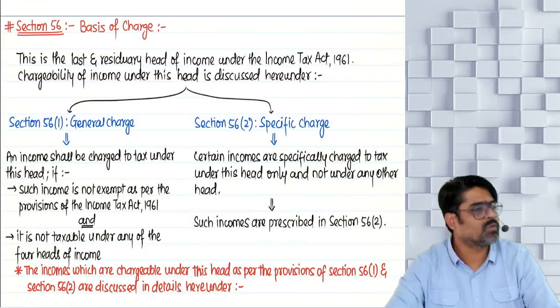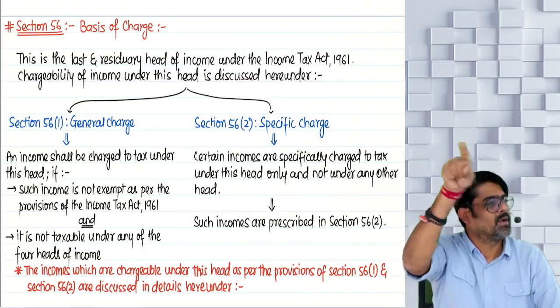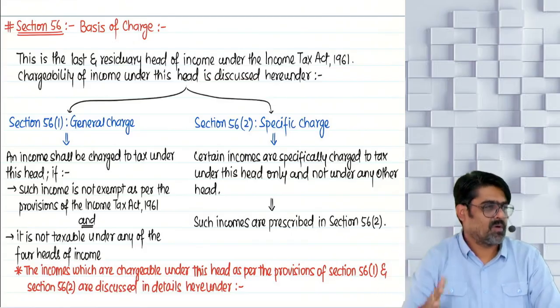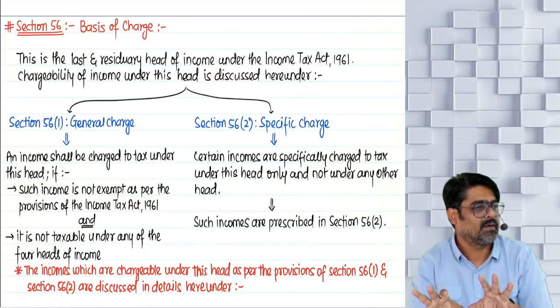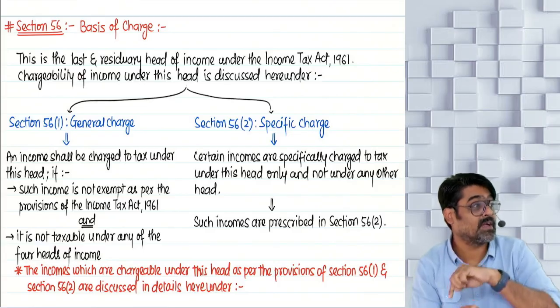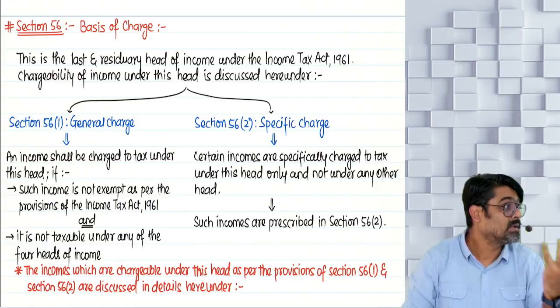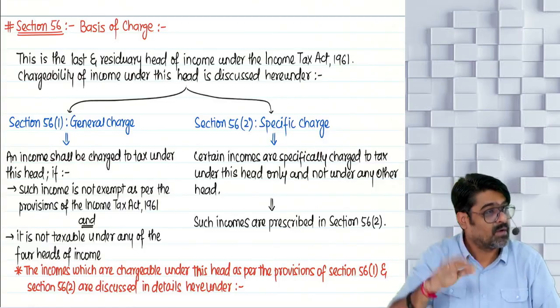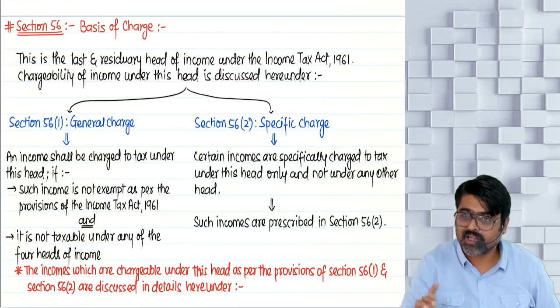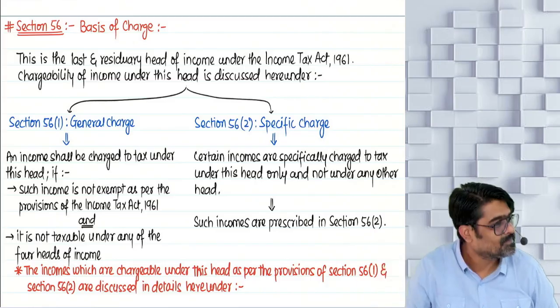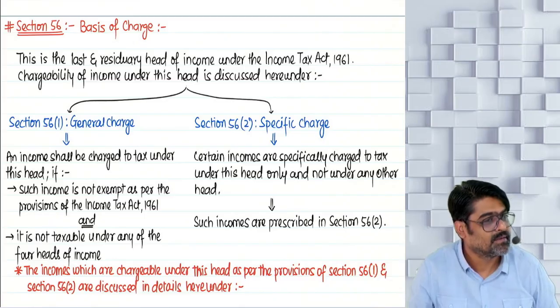So what are we going to see? We are going to see specific charge incomes one by one. And in between, a few incomes we will see that are of a similar type, but these incomes are not taxable because of specific charge. These incomes are taxable because of general charge. One by one, all the incomes are done. Section 56 is done. Chapter is done. Understanding?